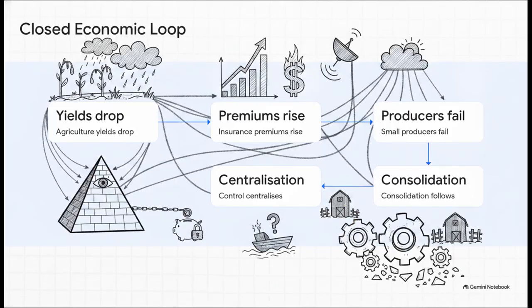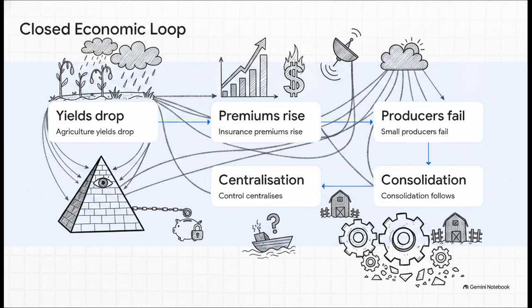Let's look at how this manipulation builds into a closed loop, specifically in agriculture. Elara perfectly traces a 5-step sequence. First, yields drop, right? Which obviously causes insurance premiums to rise. That intense financial pressure makes small producers fail, which naturally leads to major consolidation, and ultimately, control entirely centralizes.